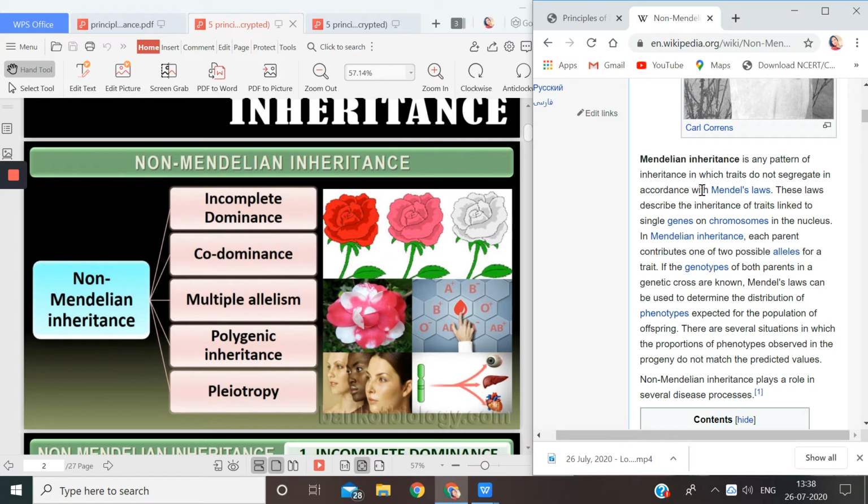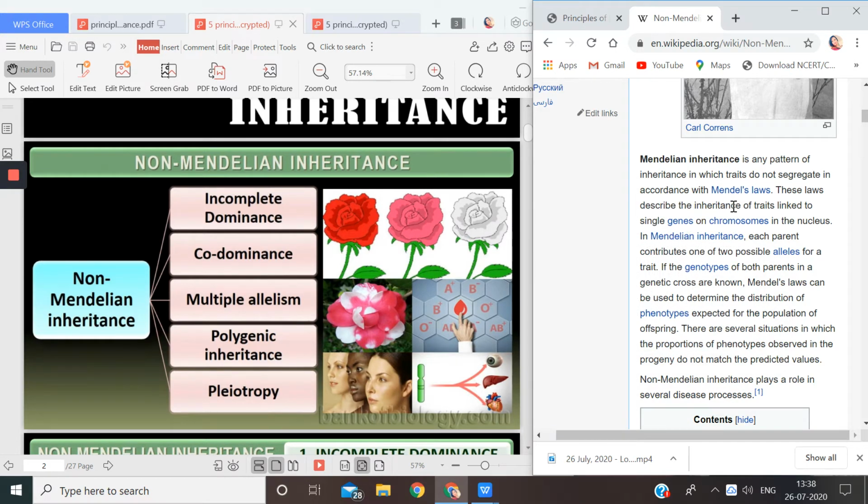What was the law? Mendel said that alleles or the factors will segregate while the gametes are formed. If this does not happen, these are the non-Mendelian inheritances.